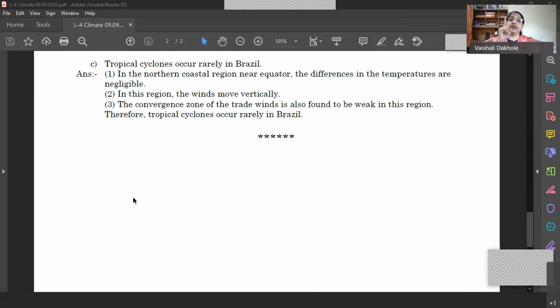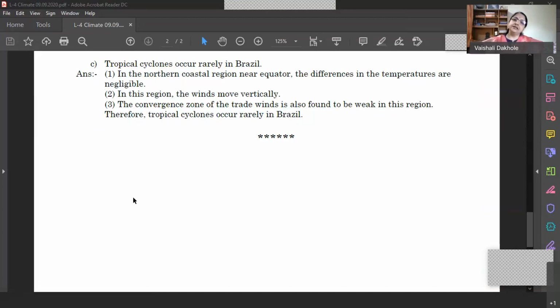The winds move vertically upward and air currents are formed. Winds are not formed, but air currents are formed. The winds do not go to other regions from the equatorial region, and the winds also do not come to the equatorial region from other parts. So the winds are not blowing, only the air currents are going upward, and then convectional rainfall occurs. Therefore the region is also known as the region of doldrums, where no wind system is found.